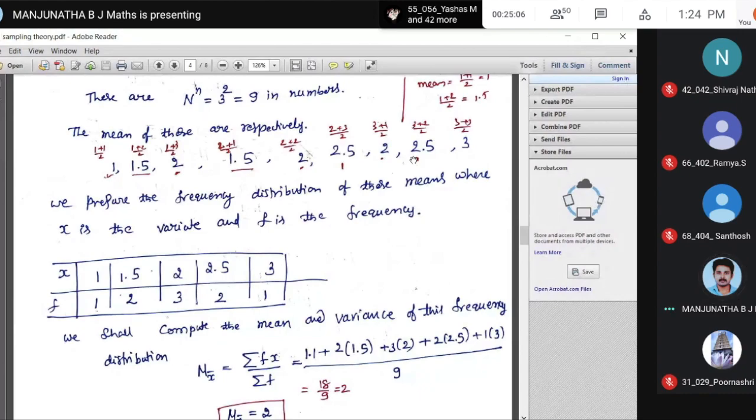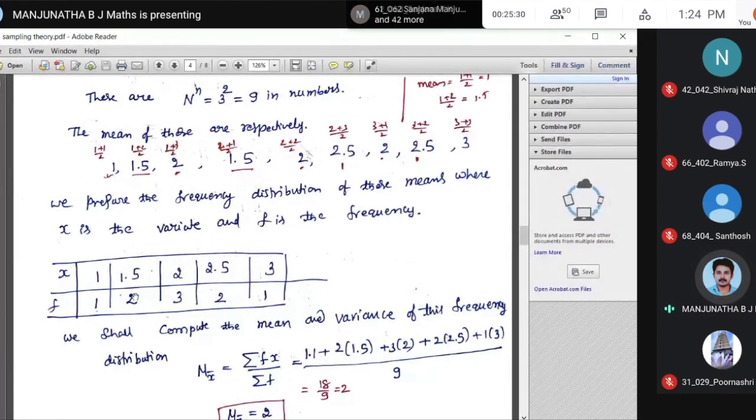Your sample will be fewer than 9 numbers without replacement. In that case, you can add directly, use the same formula, x1 plus x2 plus x3 divided by the total number n. But here the numbers are more and the corresponding frequency is there.